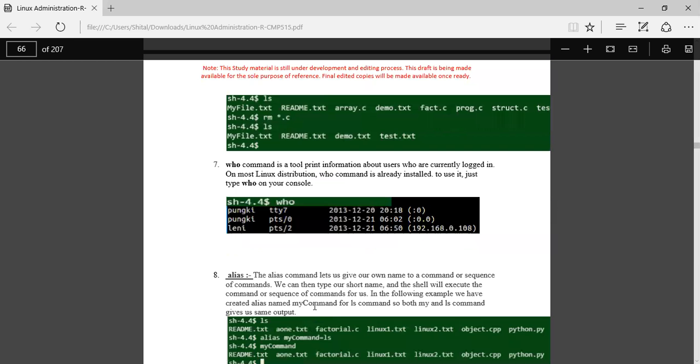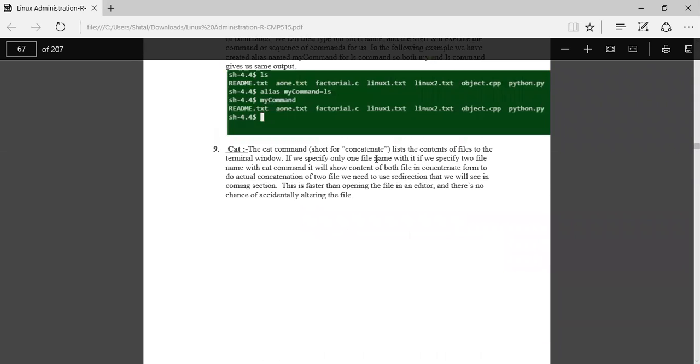Then the who command is a tool to print information about users who are currently logged in. Okay, it will give the information of who is currently logged in. Okay, the alias command lets us give our own name to a command or sequence of commands. Then the cat command, this is short for concatenate.